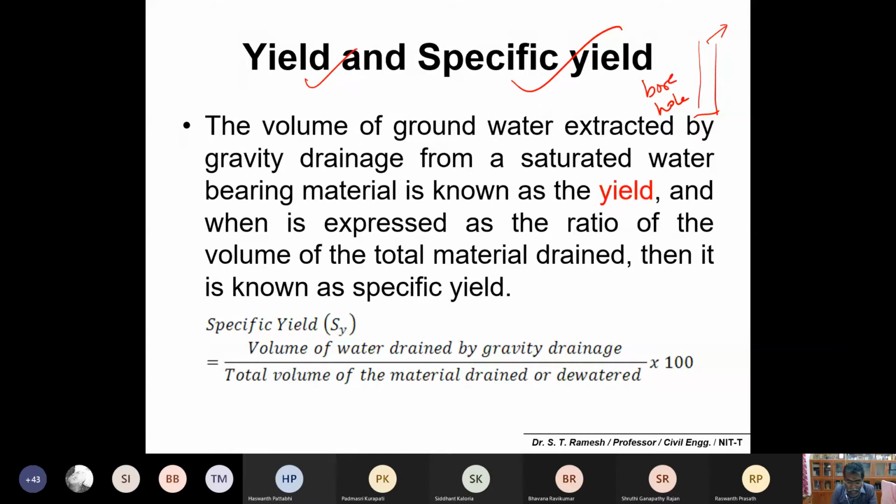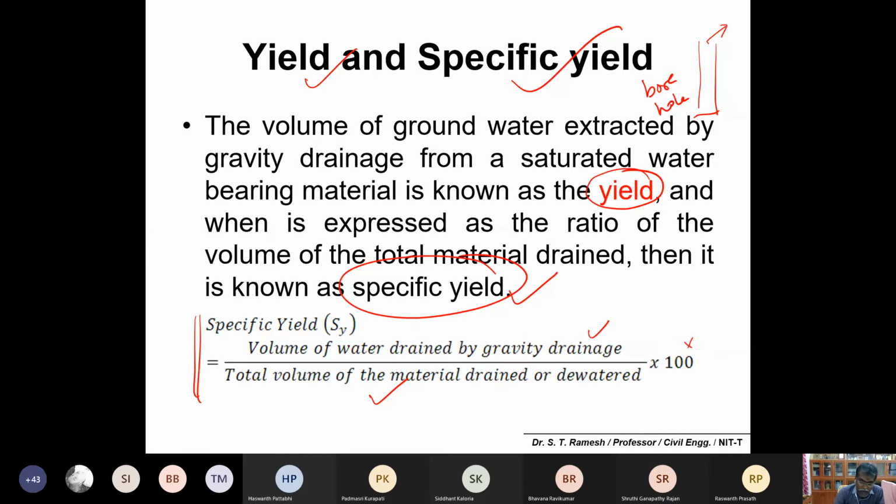You can remember the volume of water extracted by gravity drainage from a saturated water-bearing material is known as yield. The ratio of that to the volume of total material drained is called specific yield. Please make a note of the difference between yield and specific yield. Specific yield is equal to the volume of water drained by gravity drainage divided by the total volume of material drained or dewatered, into 100. The water available inside the soil strata for gravity drainage is simply called yield.